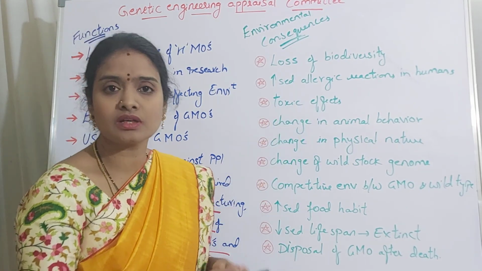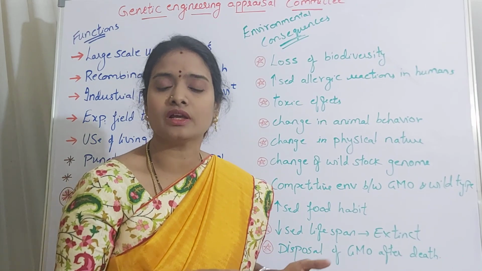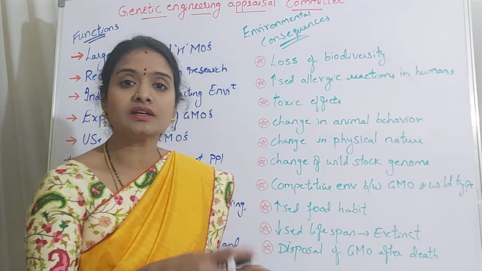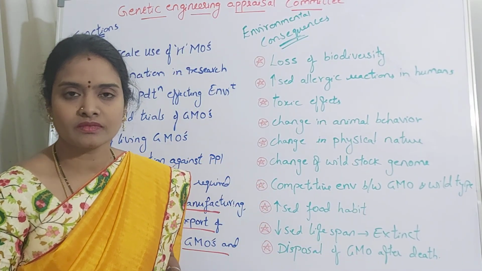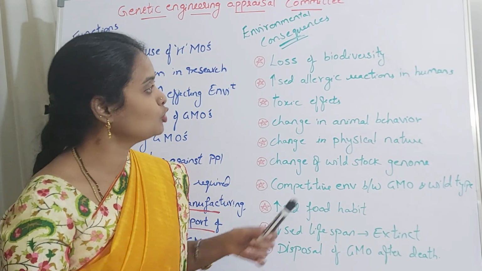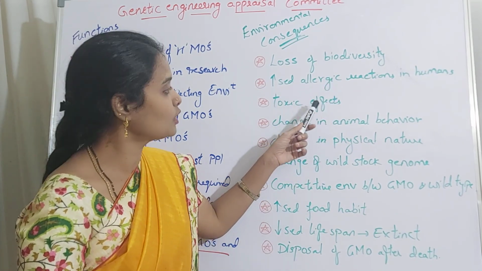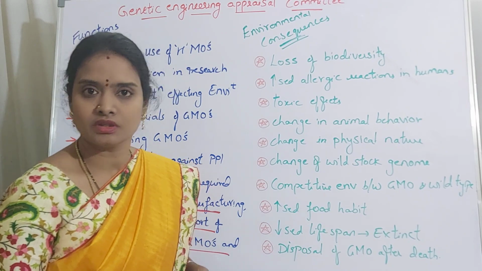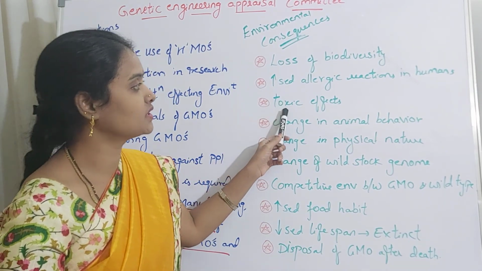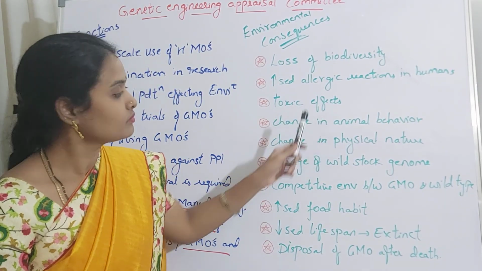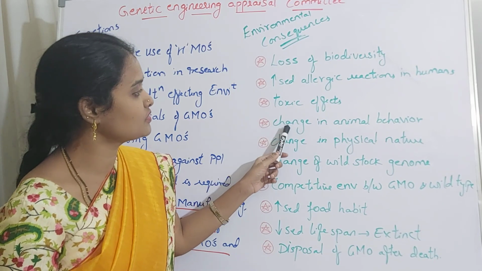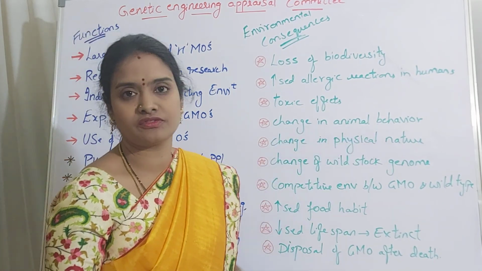If they are increasing the size of that particular organism, that means they are increasing the hormones in that. So if the person or the human is taking in those hormones, they may be harmful to them, right? So they will check for the toxic effects. Then next harmful consequence, change in animal behavior.